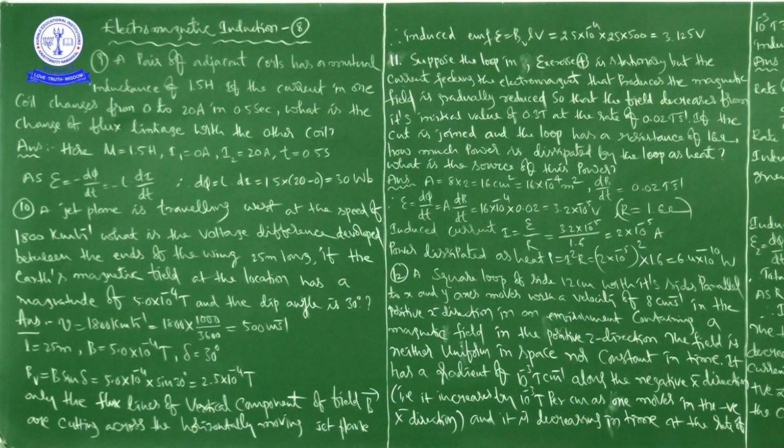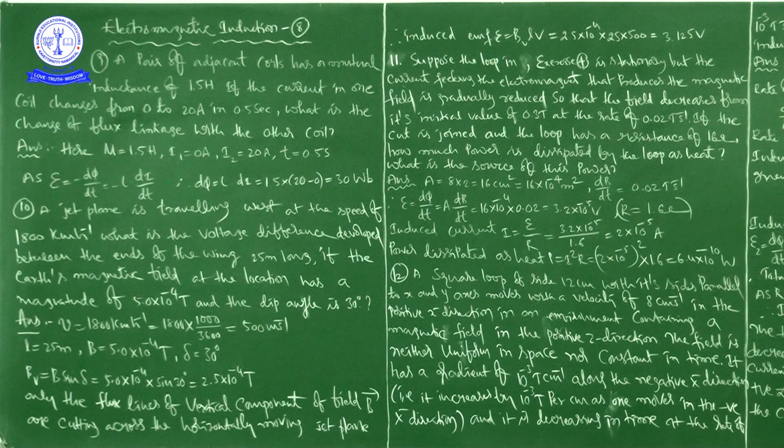Imagine: suppose the loop in exercise 4 is stationary, but the current feeding the electromagnet that produces the magnetic field is gradually reduced, so that the field decreases from its initial value of 0.3 Tesla at the rate of 0.02 Tesla per second.